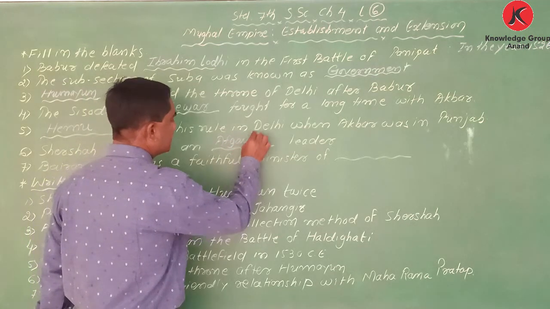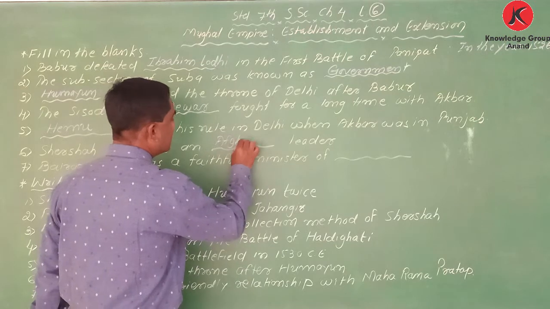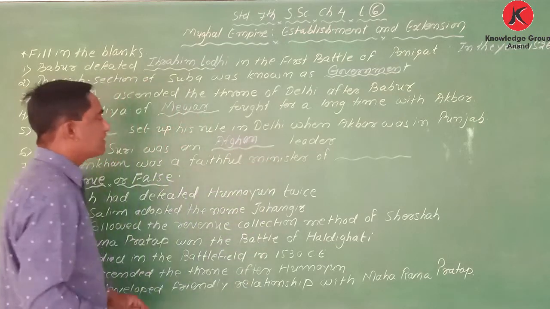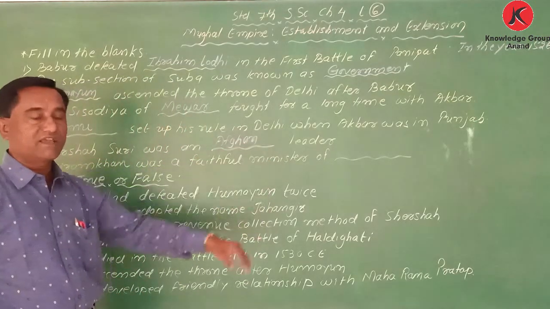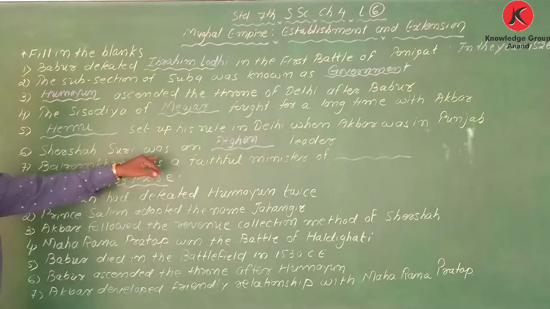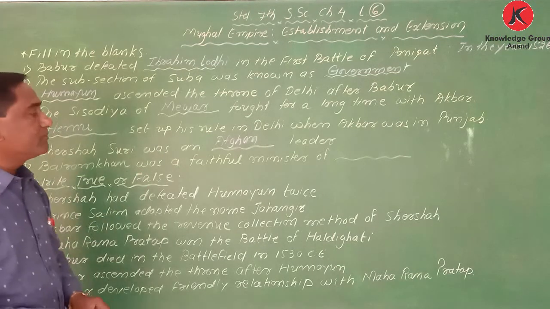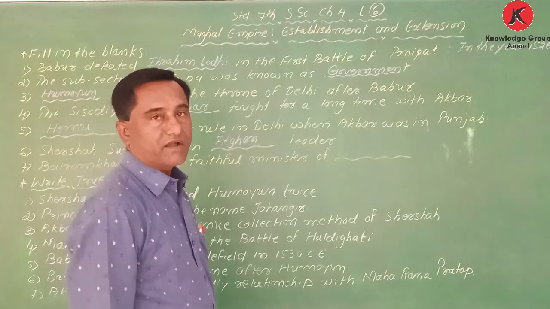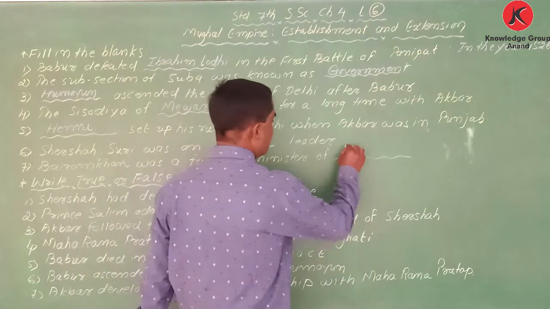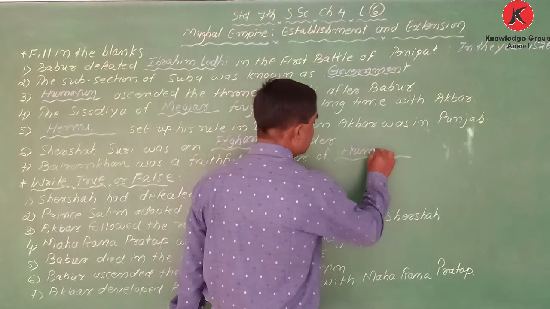Okay. Sher Shah Suri was an Afghan leader. Next one. Bairam Khan was a faithful minister of Humayun.